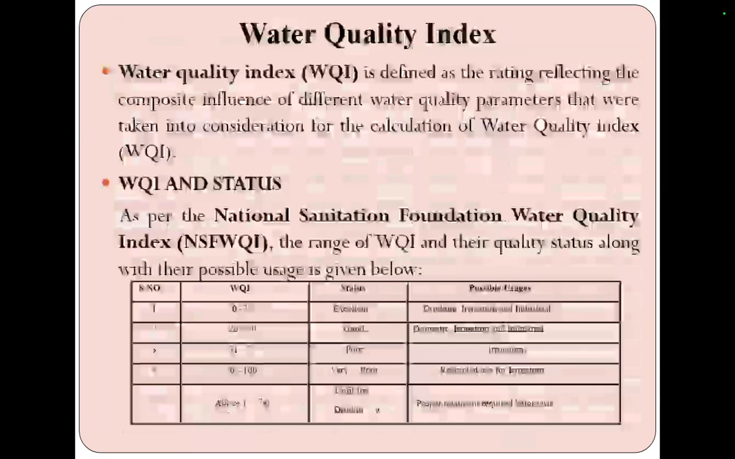26 to 50 falls in the good category. It's used for domestic, irrigation and industrial use but not for drinking purposes. 51 to 75 falls in the poor category. It's only used for irrigation. 76 to 100 falls in the very poor category. It's restricted for irrigation. Above 100 is unfit for drinking and it's not used for any purpose without treatment.